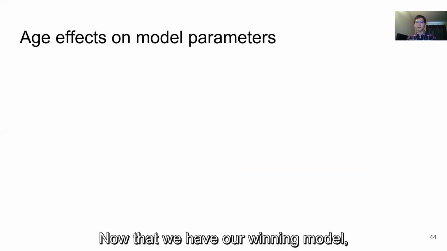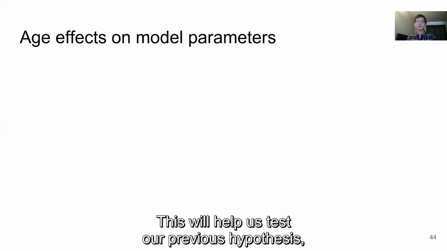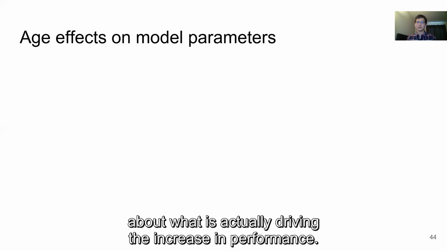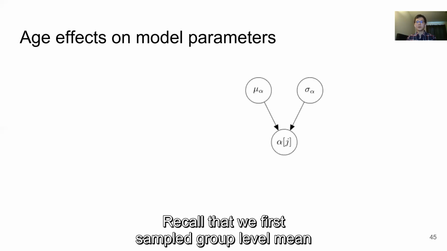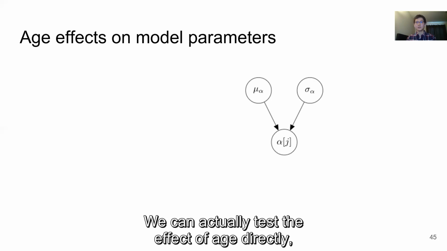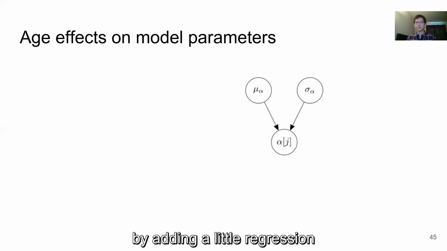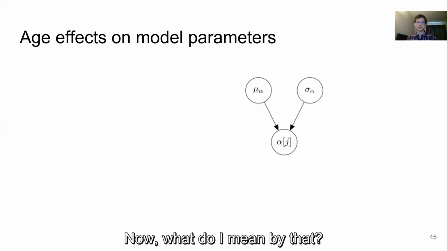Now that we have our winning model, we can look at potential age effects on the model parameters. This will help us test our previous hypothesis about what is actually driving the increase in performance. Recall that we first sampled group-level mean and standard deviation, and then individual learning rates from that. We can actually test the effect of age directly by adding a regression into the hierarchical model. Now, what do I mean by that?